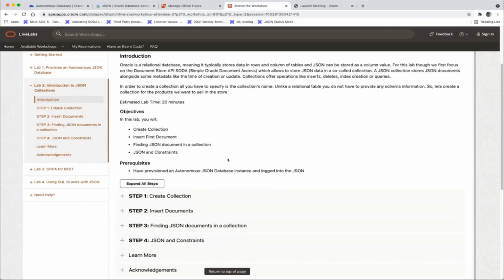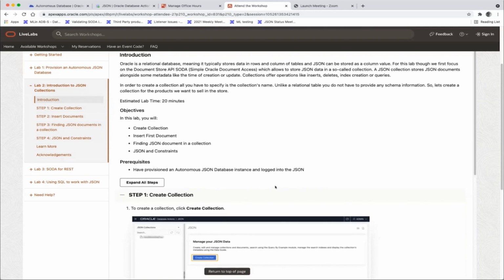And now what this workshop does, it introduces you to the concept of a collection. So most of you with an Oracle background know how to deal with tables, and tables have columns of given data type. And the collection is just a different model where you say, I use JSON data as my persistent objects, and I store them in a collection, and the collection has a name.